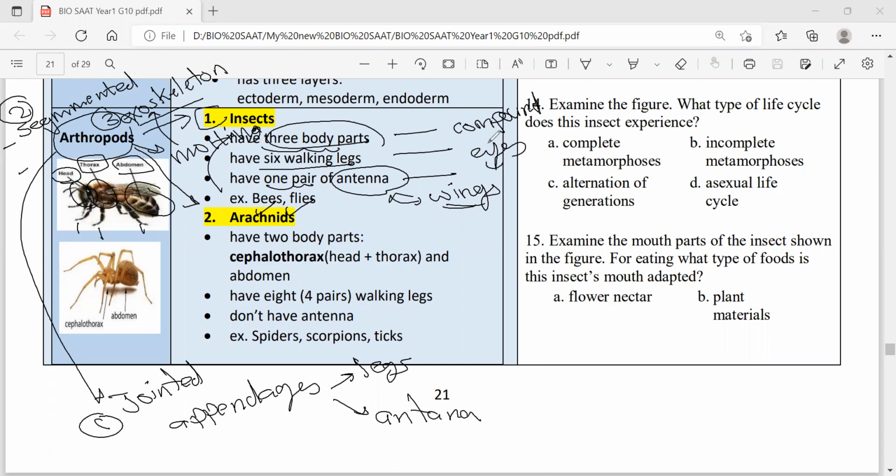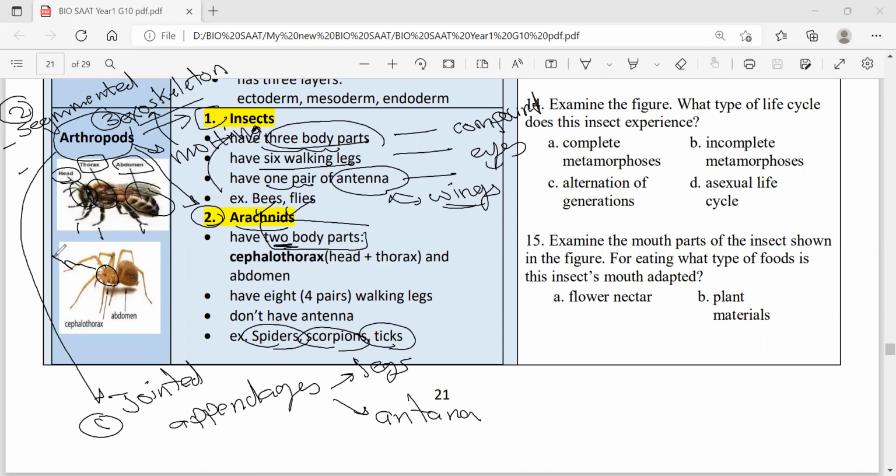Okay, that was all about the insects. Now what about the arachnids? The second group. Arachnids includes members of spiders, scorpions, and ticks. All of these are arachnids. They have only 2 body parts. Unlike insects, they have 2 body parts. As shown here, the head and the thorax are fused.